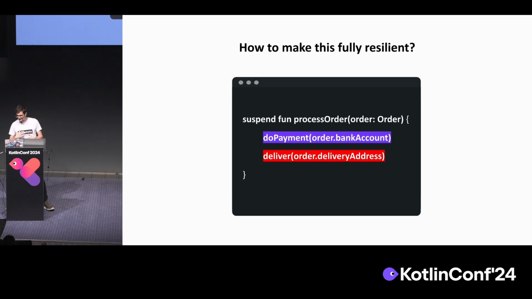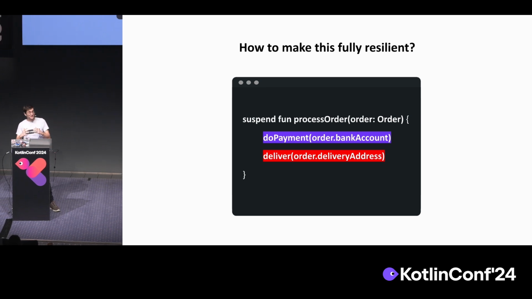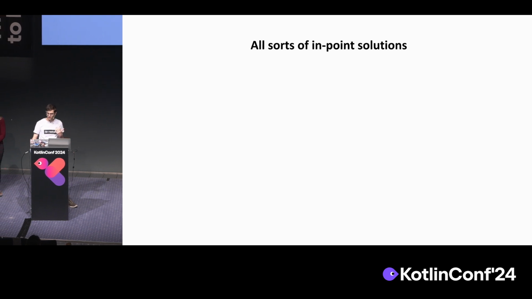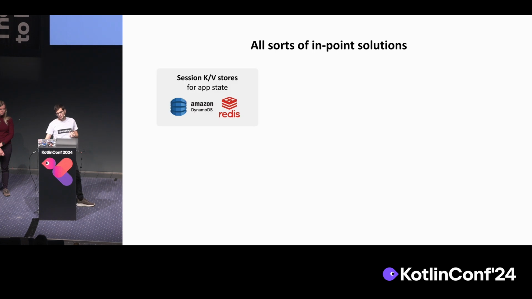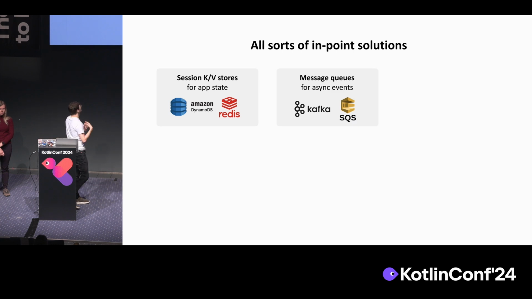Well, right now, if you need to make this service fully resilient, what you would have to do is bring in many different endpoint solutions. For example, you will need to bring in a session key-value store to somehow keep the session. Or maybe you will need to bring in a message queue like Kafka or SQS, it doesn't matter which one, for example, to connect the different services in a way that you remember what you have already done, and the services can be connected in such a way that the message from one service to another doesn't get lost.